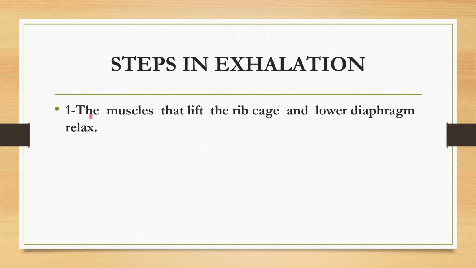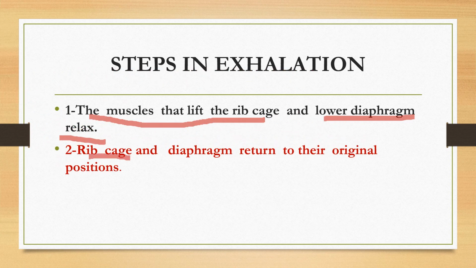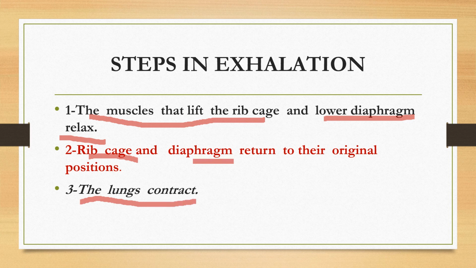The muscles that lift the rib cage and lower the diaphragm relax. The rib cage and the diaphragm return to their original positions. Then what is happening? The lungs contract, and the air inside the lungs is forced out.